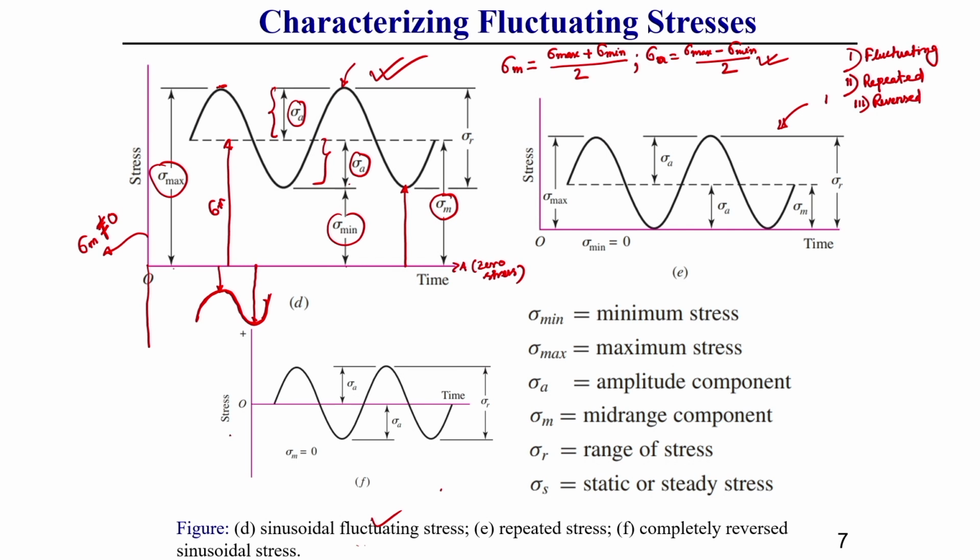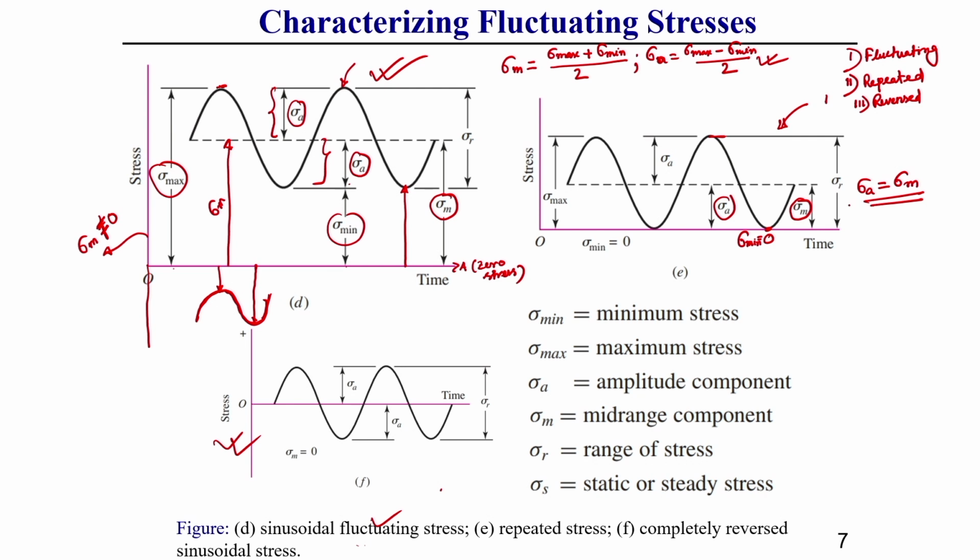Reverse types of loading, this is the third category. In repeated loading you can observe that it has a maximum value and the minimum value generally is 0. So here sigma m, the mean, is equal to 0. One thing you should keep in mind: there is an amplitude and a mean value, and here the amplitude is equal to the mean value.